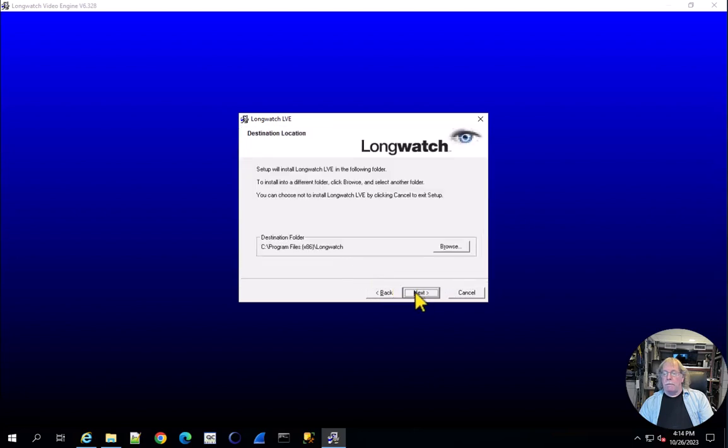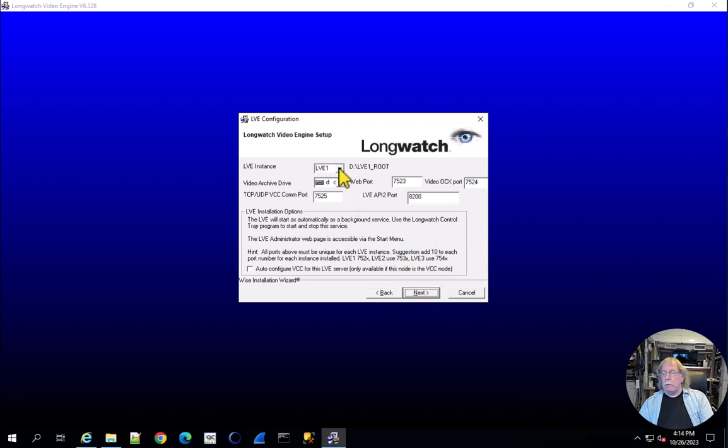On the Longwatch Video Engine setup screen, we will this time pick LVE2 and again pick the drive where you want to store your video files. A best practice would be to have a separate drive letter for each LVE if possible.